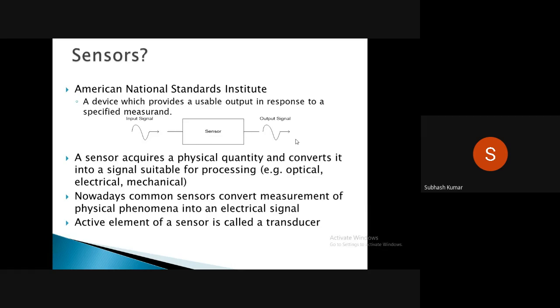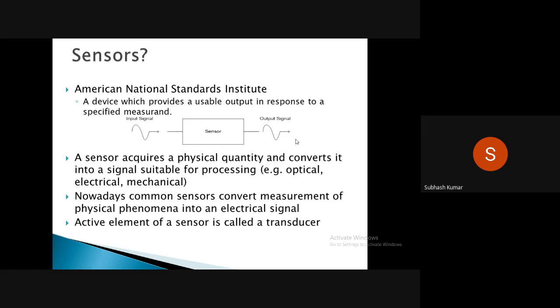For example, take the automobile, since we are mechanical engineers, though anyone is aware of automobiles, two-wheelers and four-wheelers. You have observed that nowadays a digital screen shows the speed and the fuel, provided in the form of an electrical signal. Earlier, like a watch, a needle would move towards 30 kilometers, 40 kilometers, but now we get it in digital form as an electrical signal, converted by the sensor.